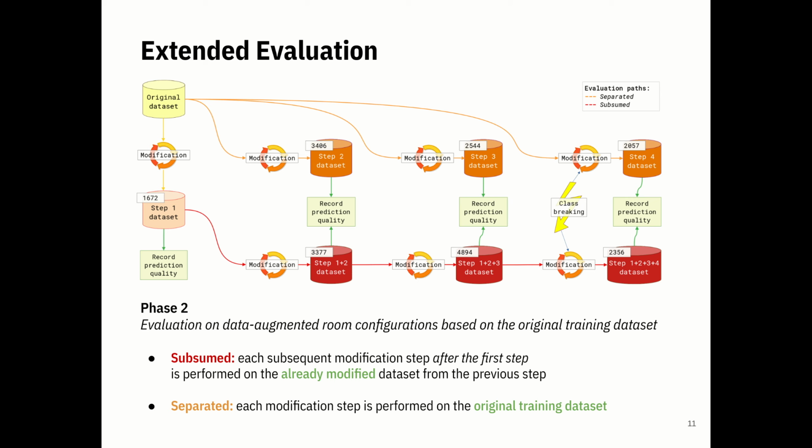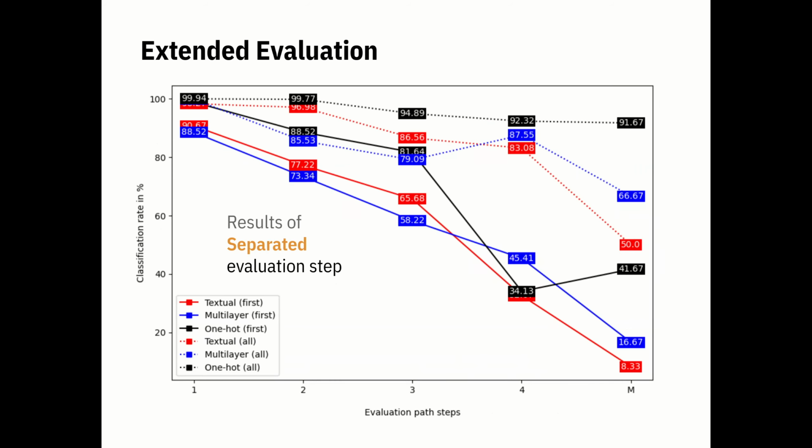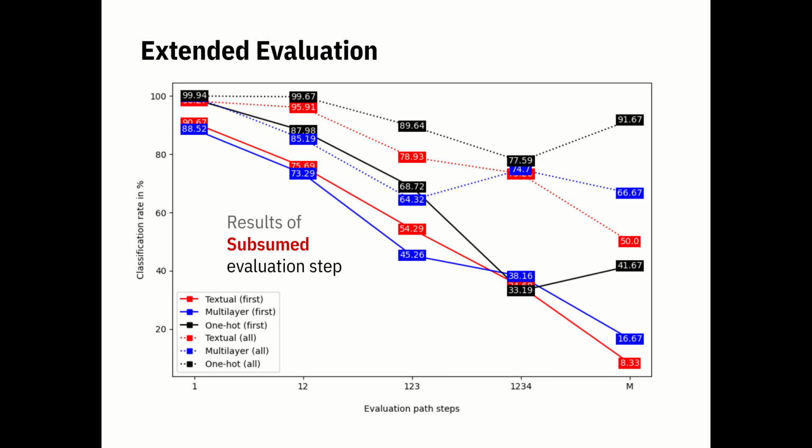The most interesting case here is step 4 for both paths. Here we broke the class label, which means we changed the modification in the way that the class label was changed as well. And the results show again the stable performance of the one-hot encoded map, at least if we search for the correct label within the first 3 results, for the separated path as well as for the subsumed path.